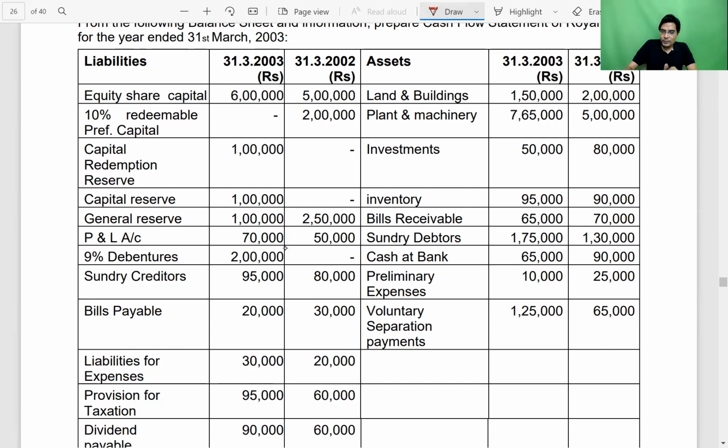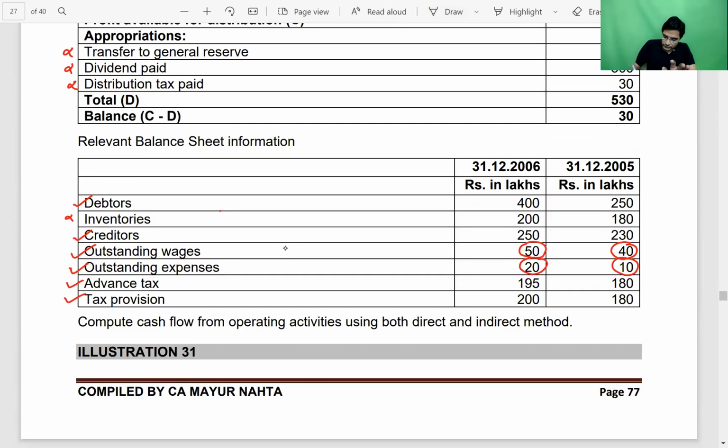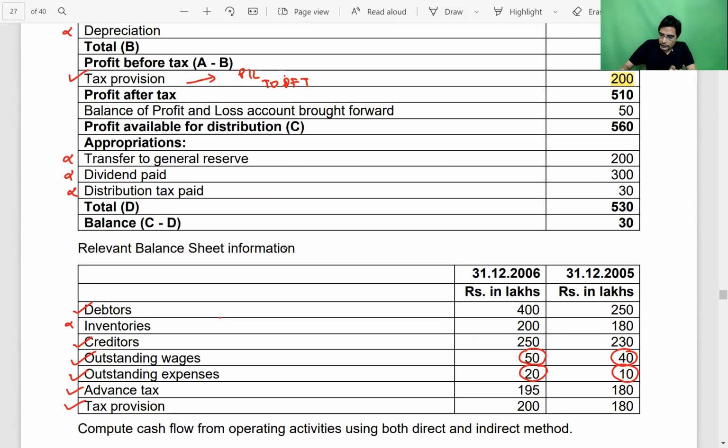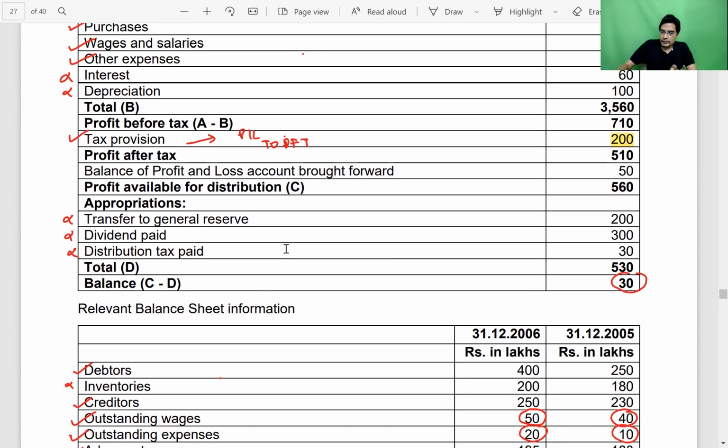In this question, if you observe, they have given us the closing balance of P&L. Now carefully listen, how is this closing balance derived? This closing balance is nothing but whatever profit we have earned during the year.